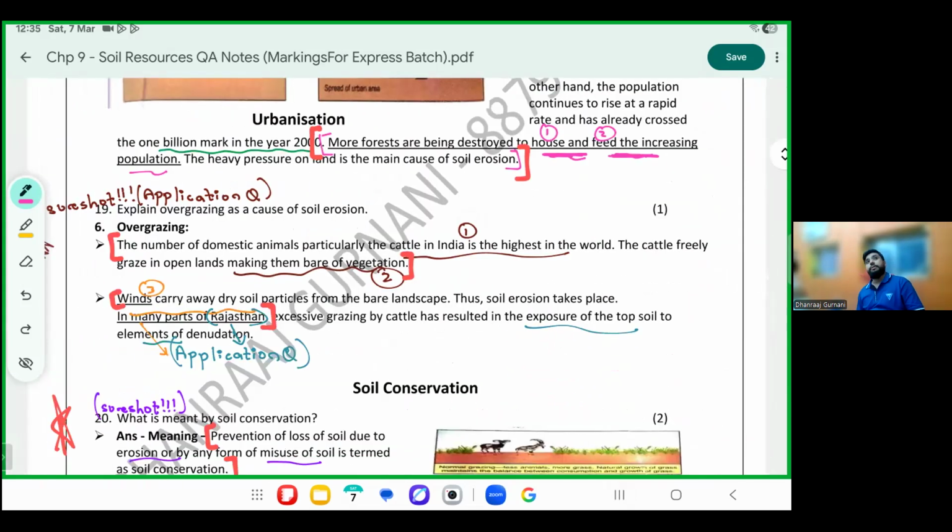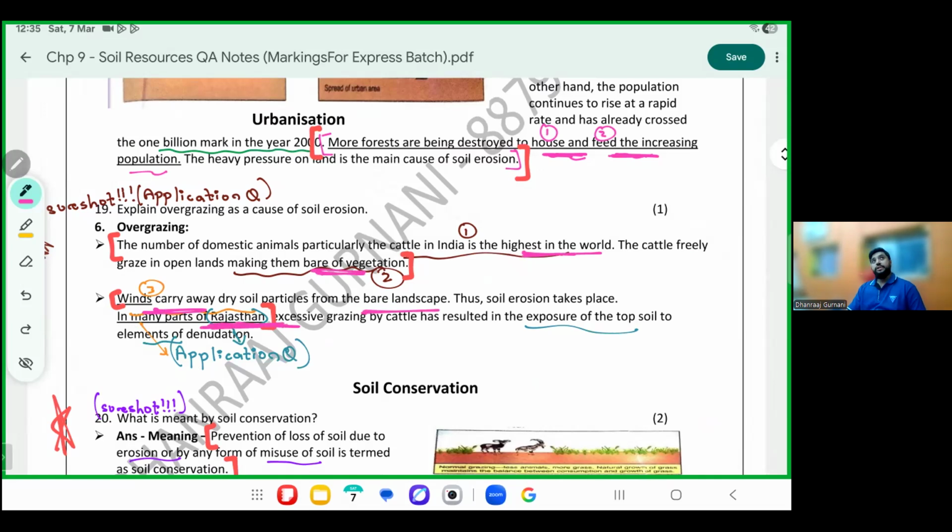One more short because it has an example of a place here. Overgrazing. The number of domesticated animals in India is the highest in the world. When these cattle graze in open lands, they make the soil bare of vegetation. Winds will carry away this soil. Where is this mainly seen? Please mark many parts of Rajasthan.